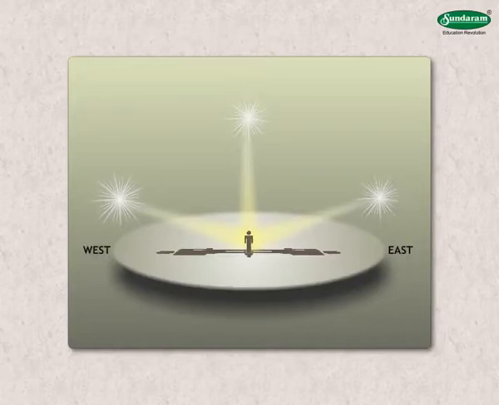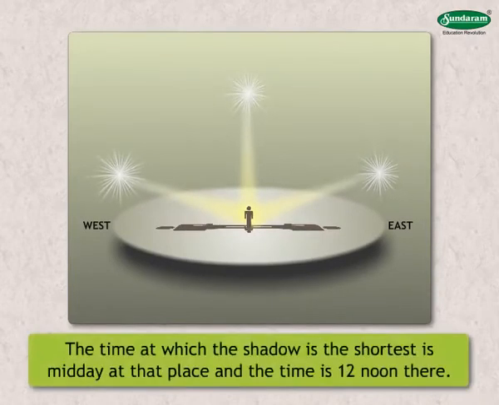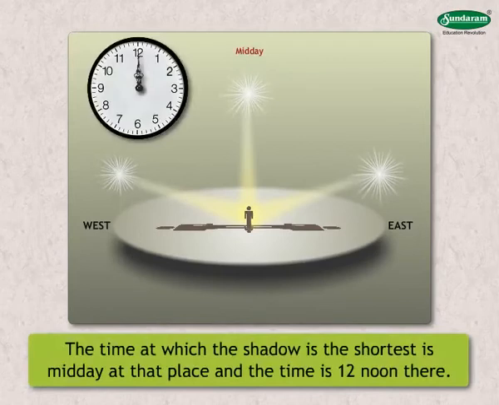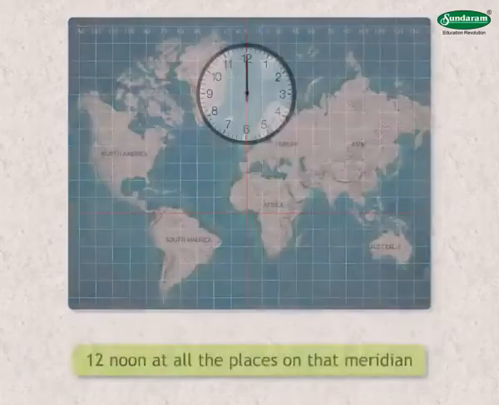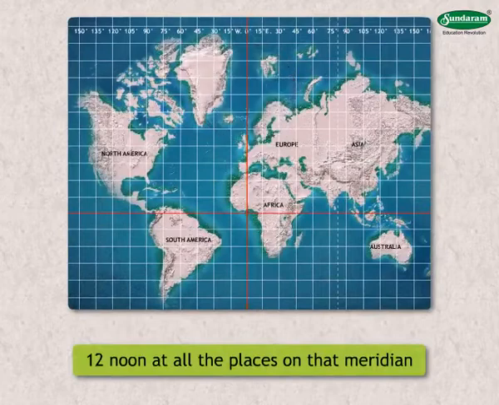Observe the figure. It shows the positions of our shadow. Observe the shadows and make a note of when the shadow is longer and when it is shorter. The time at which the shadow is the shortest is midday at that place, and the time is 12 noon there. At this time, it is 12 noon at all the places on that meridian.